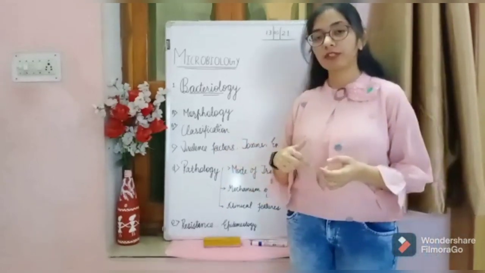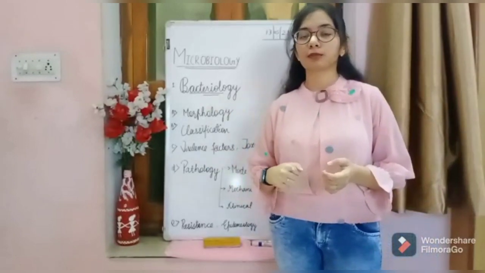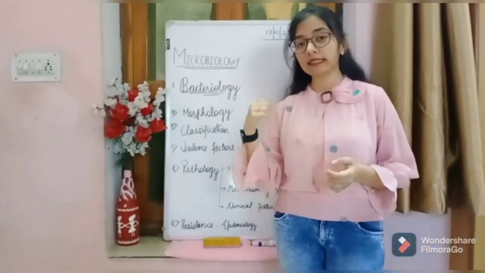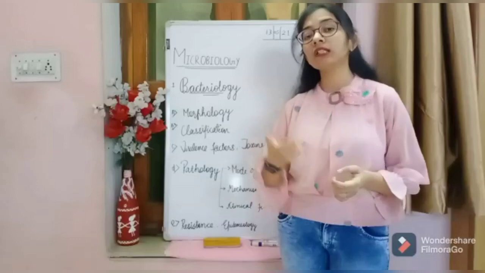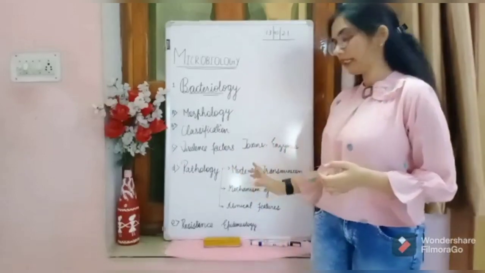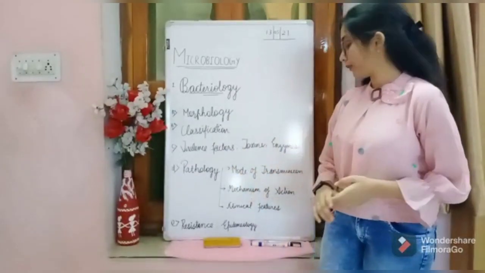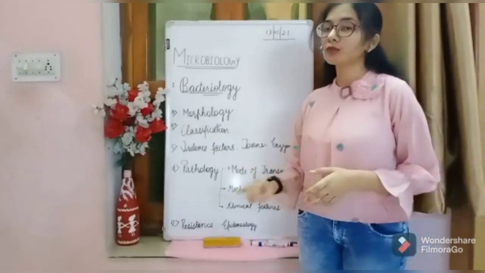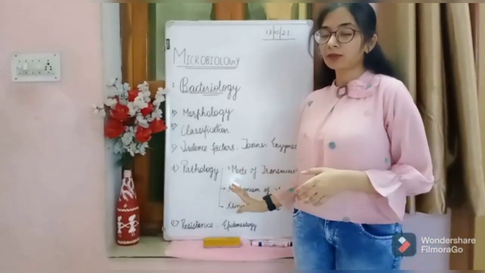Mechanism of action: after the infection in the body, what will the bacteria do in the body, how will it act, on which type of organ it will act. That is what we have to write in the mechanism of action. The last one is the clinical features, the most important part which we have to write.